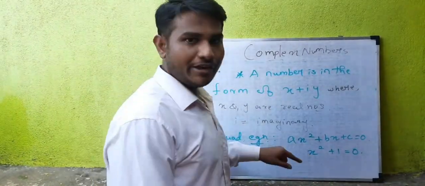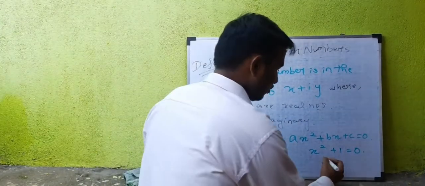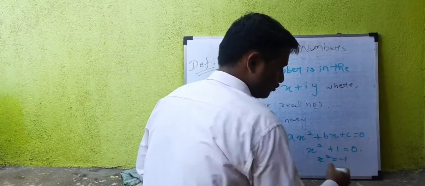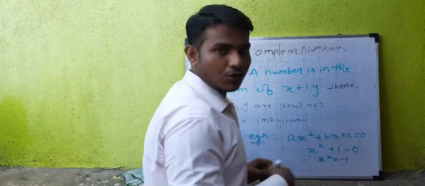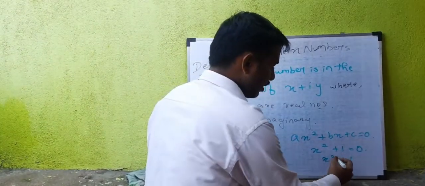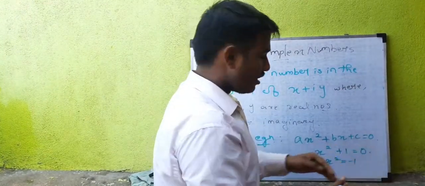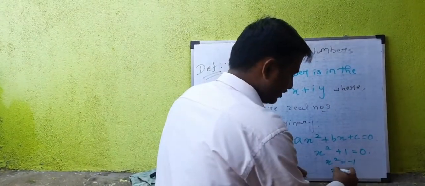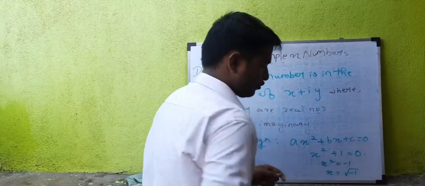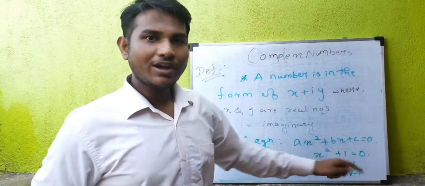Now I am going to find the root of this equation. So x square is equal to minus 1. I am moving this plus 1 to that side, it will be minus 1. Moving the square to that side, it becomes a root. So x is equal to root of minus 1. What is meant by root of minus 1?